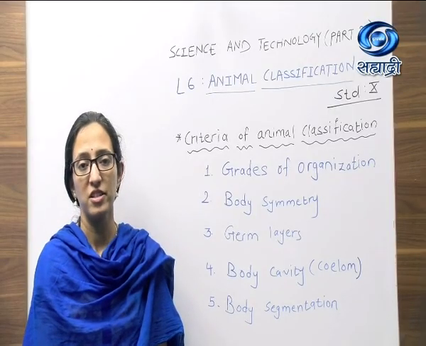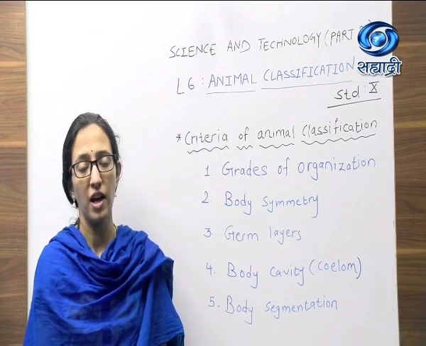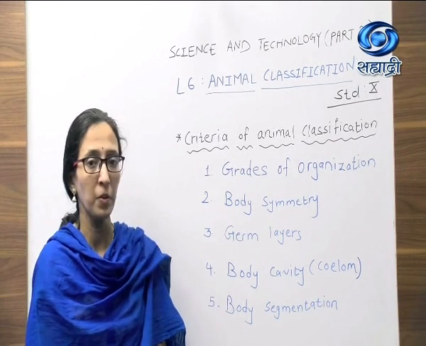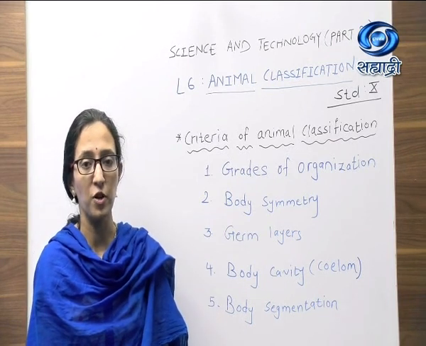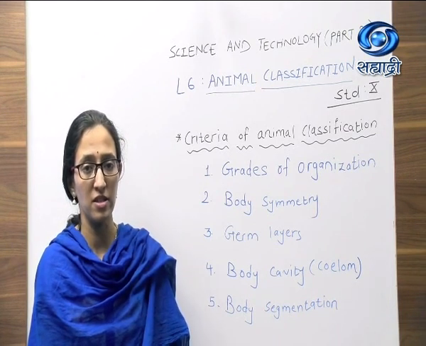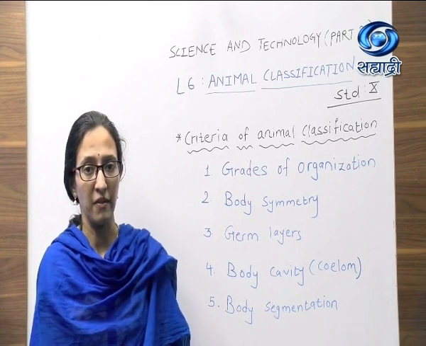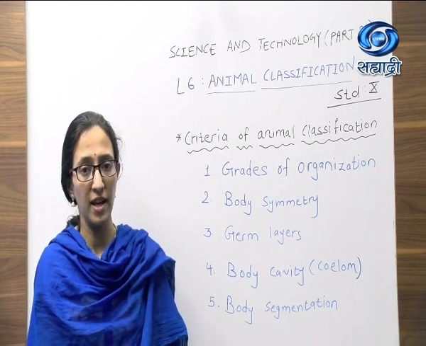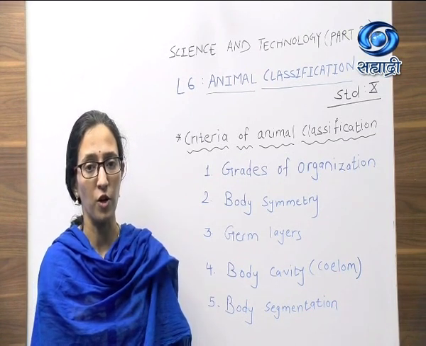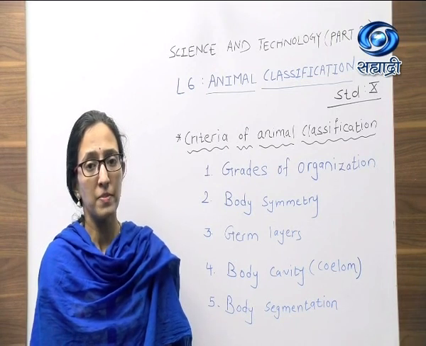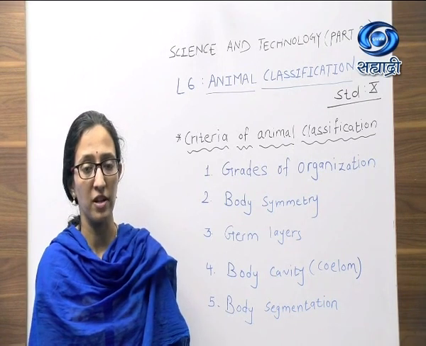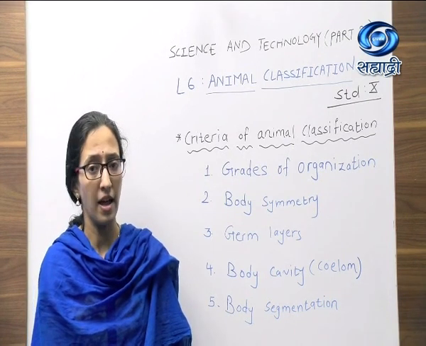So children, in today's session, we discussed the criteria of animal classification. The criteria is as given on the board. The first one is grades of organization. Here we discussed 5 different grades of organization starting from protoplasmic level. Then we discussed cellular level, tissue level, organ level and organ system level of organization. Protoplasmic level is present in lower members, whereas organ system level of organization is present in higher animals.